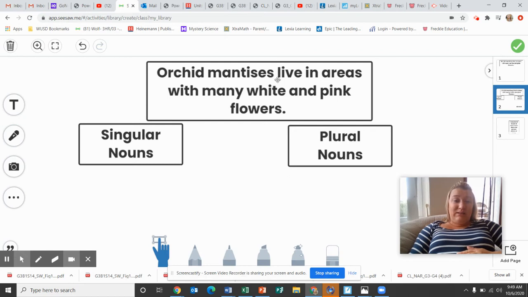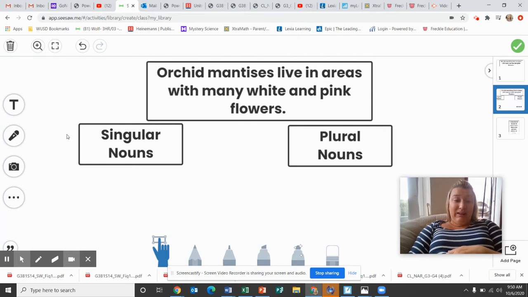So I said orchid mantises live in areas with many white and pink flowers. Can you write singular nouns and plural nouns below it, just like I did here? You're going to have to pause my video to do this. Okay, so you should have unpaused my video at this point. You should have all of this on your page, just like I have here. You're writing on your lines, you're making sure they're nice and neat. If you're not writing on your lines and you're kind of writing everywhere, rip out your page and start over.